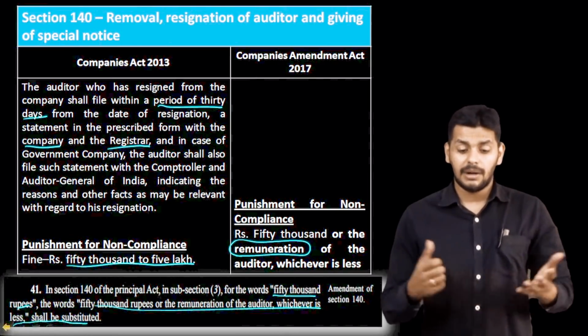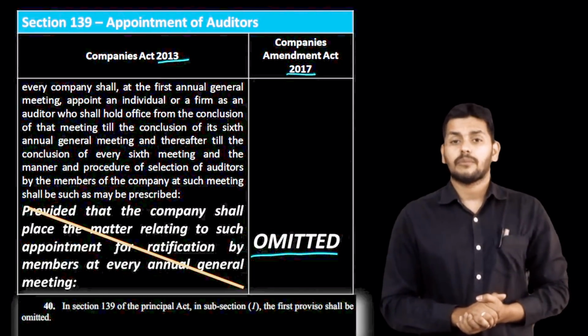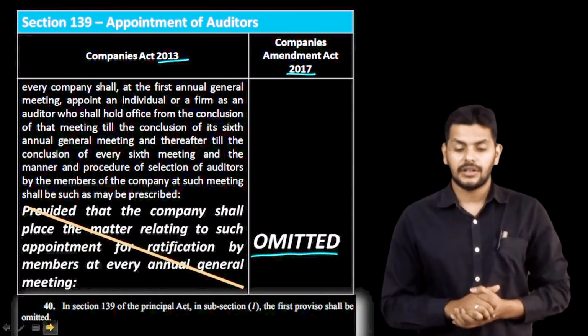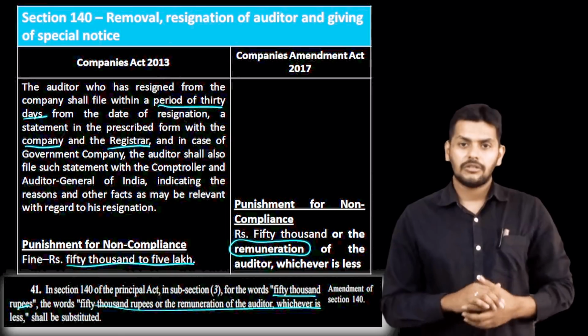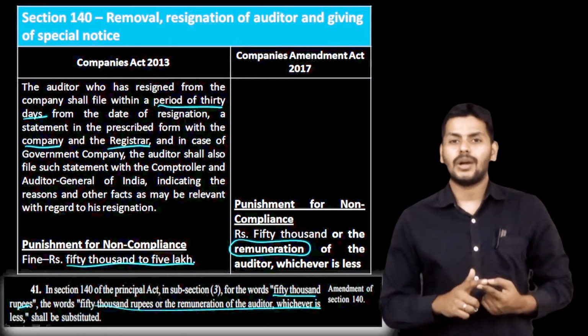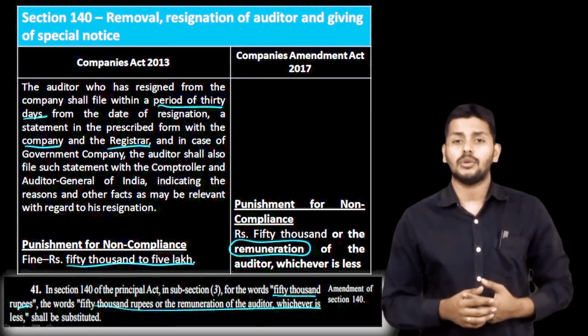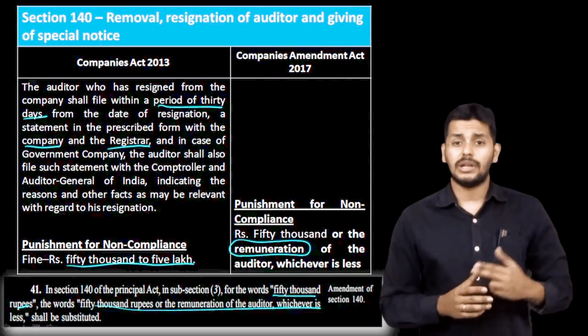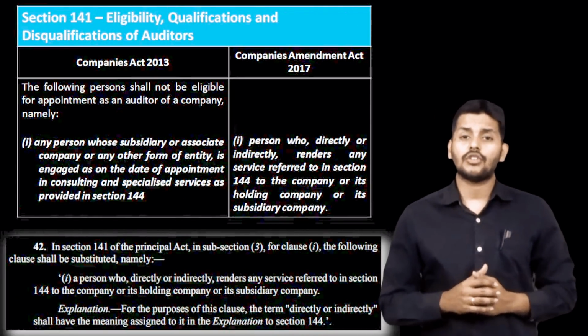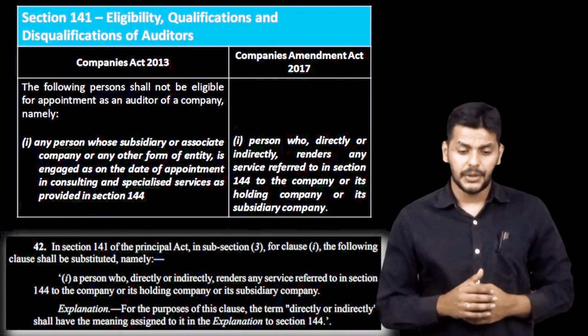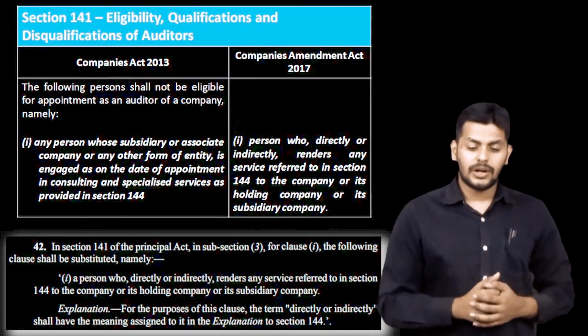So that's what it is all about. Remuneration is the new inclusion here. That is the change in section 140, subsection 3. So that is the change in 140 and 139. Now we are moving up to eligibility, qualification and disqualification, which is one of the most important sections. Section 141 is coming up for you. Look out for what is being talked about.